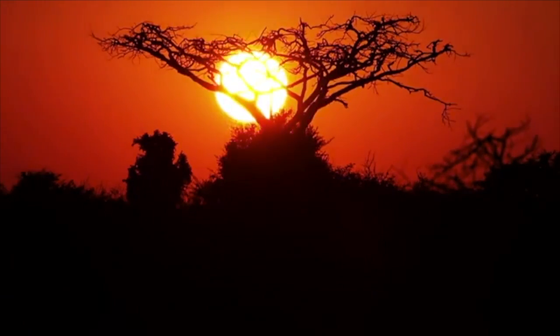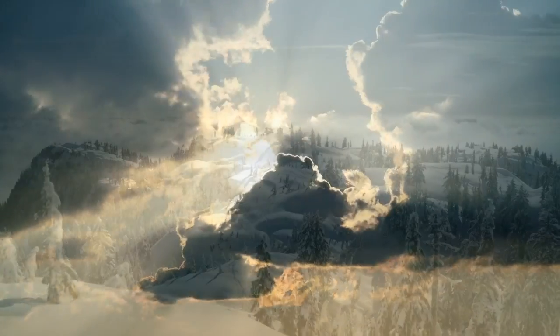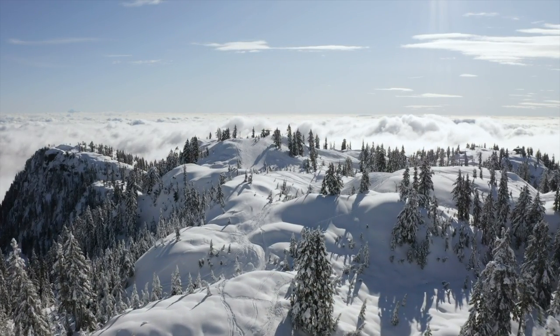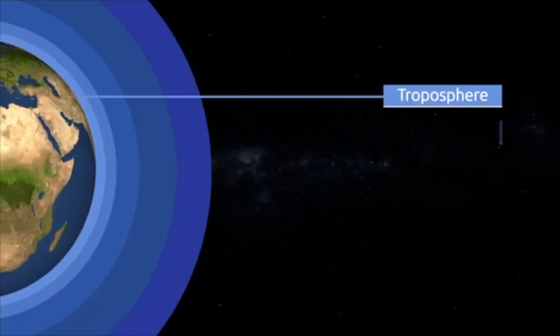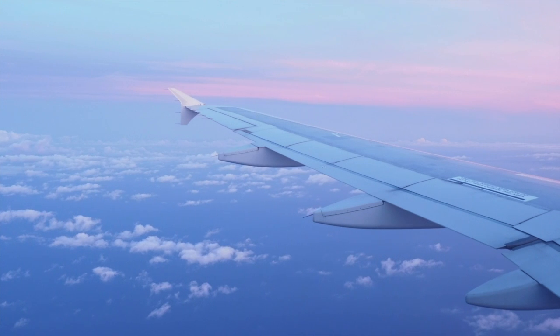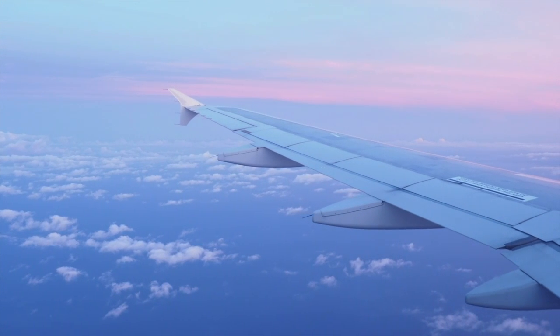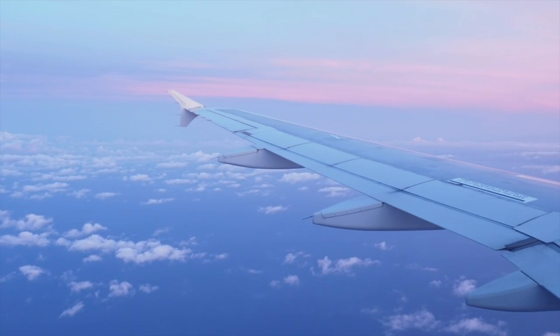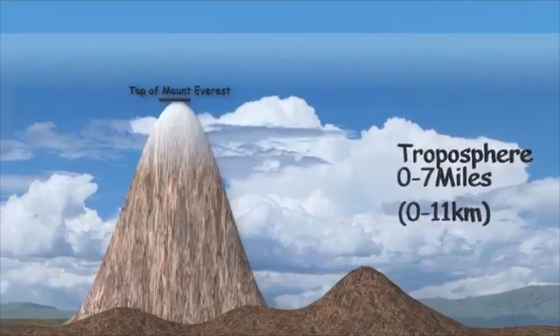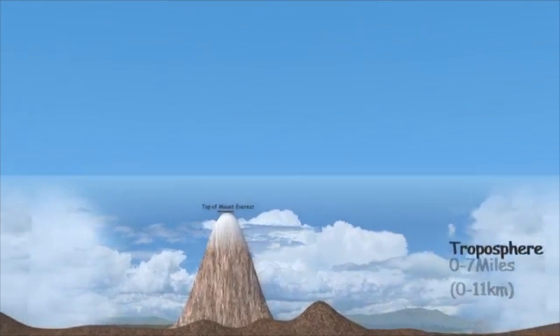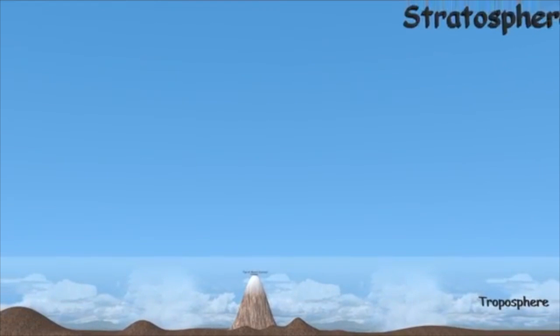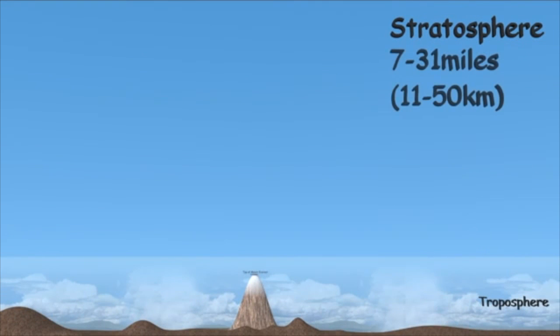This is possibly due to the expansion of the atmosphere in summer with the heat and a contraction with the cold winters. The stratosphere is the next layer, and it is extremely cold, around minus 53 degrees Celsius. This is a cold, cloudless, dry layer above the troposphere. It lies between 8 kilometers and 50 kilometers above the Earth's surface.